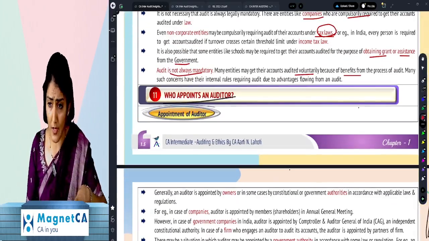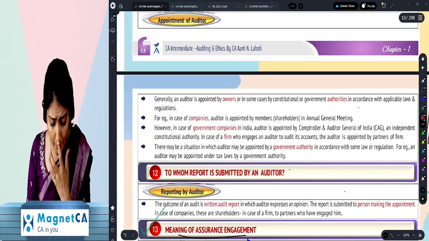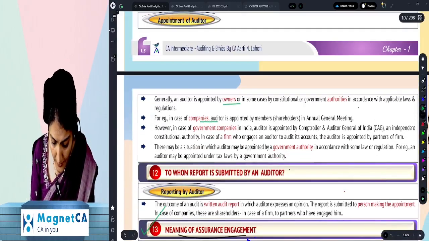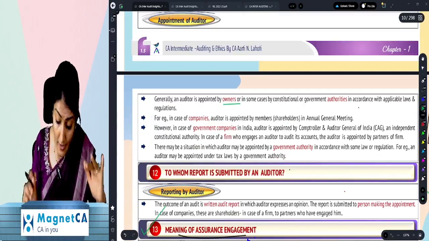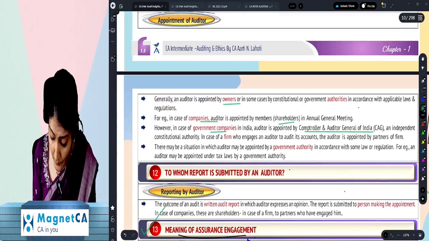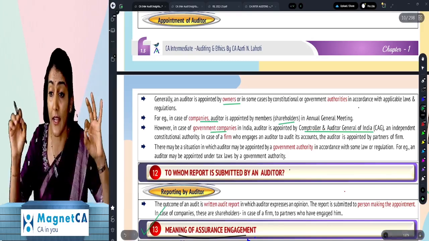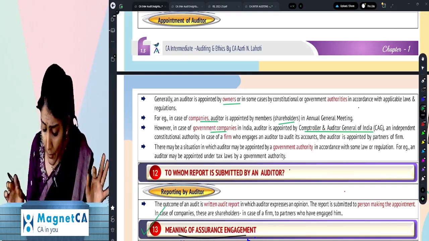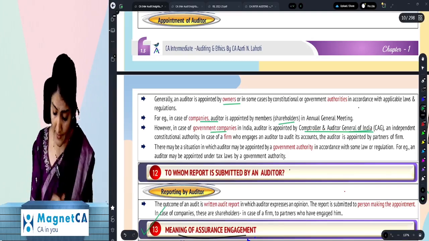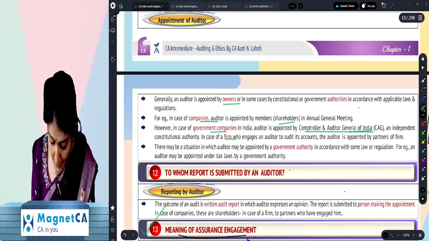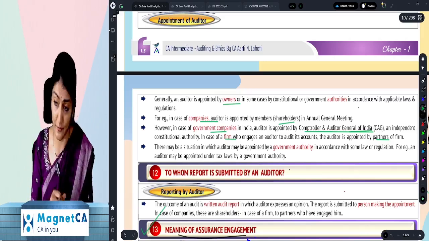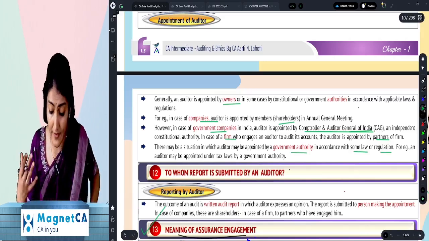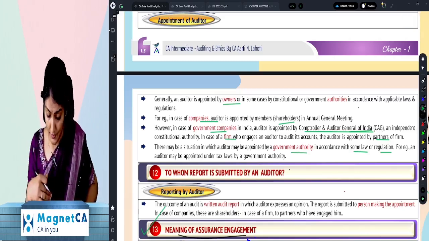Who appoints the auditor? Generally, the auditor is appointed by the owners. Like in case of a company, the auditor is appointed by the shareholders. Government company, the auditor is appointed by the CAG, the Comptroller and Auditor General of India. Right? In case of a firm, the auditor is appointed by the partners of the firm. In case of a government authority, the auditor could be appointed as required by the law or regulation. Right?